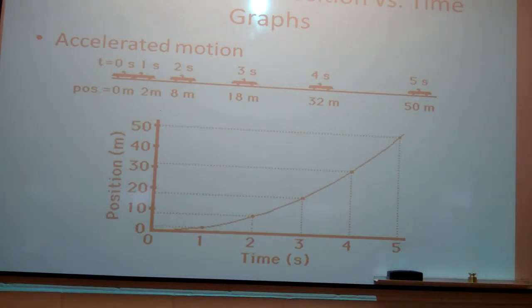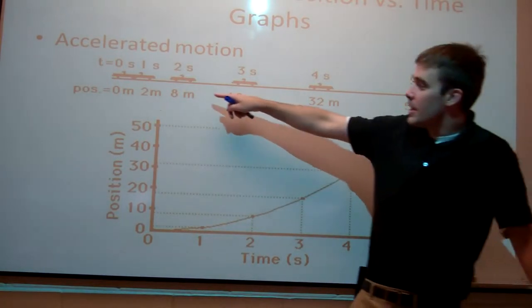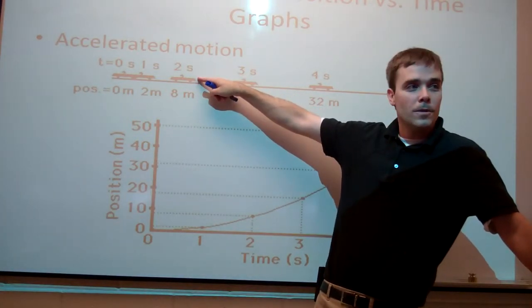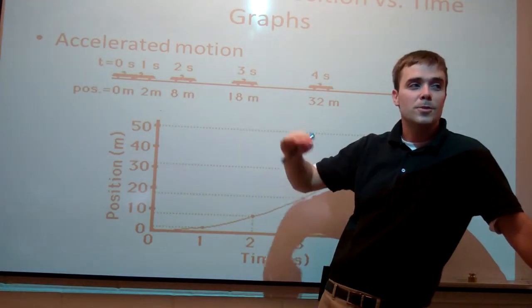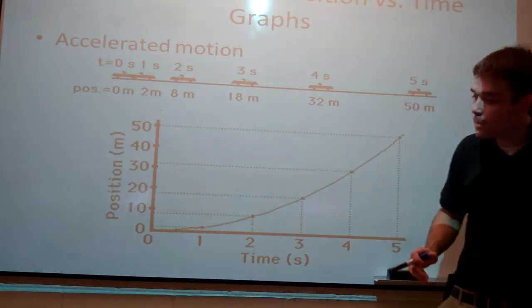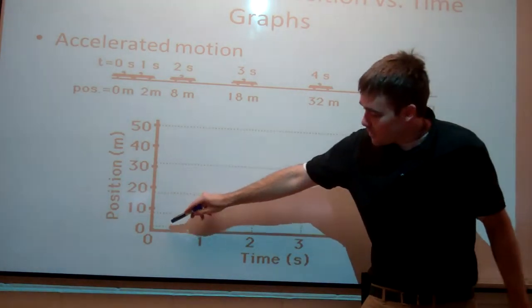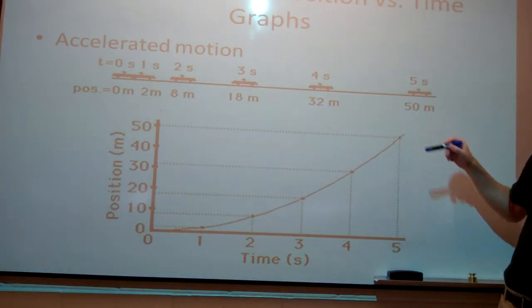What's the velocity of the second second? 8. Velocity here is going 8 meters in 2 seconds, so it's 4. So every second it's going 2 meters per second faster, so the acceleration is 2. When you have accelerated motion, the position versus time graph is a curved line.